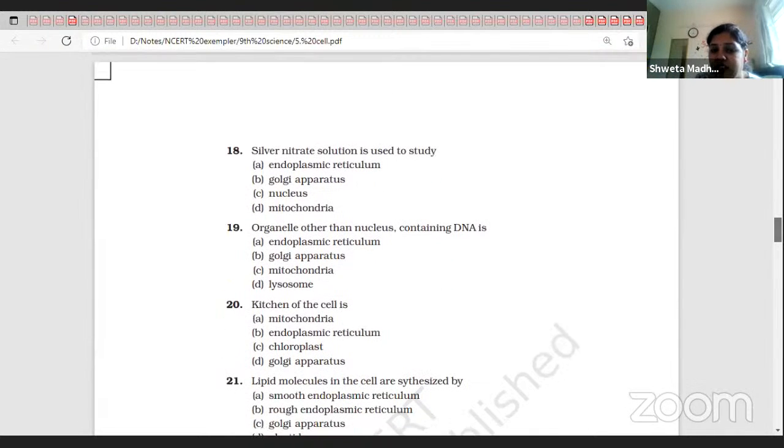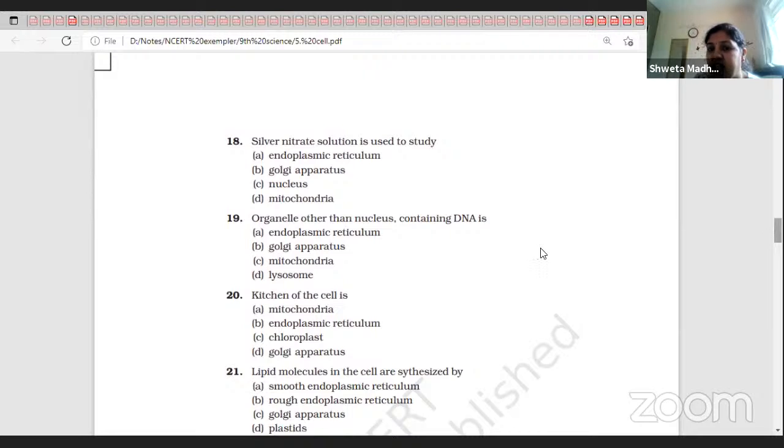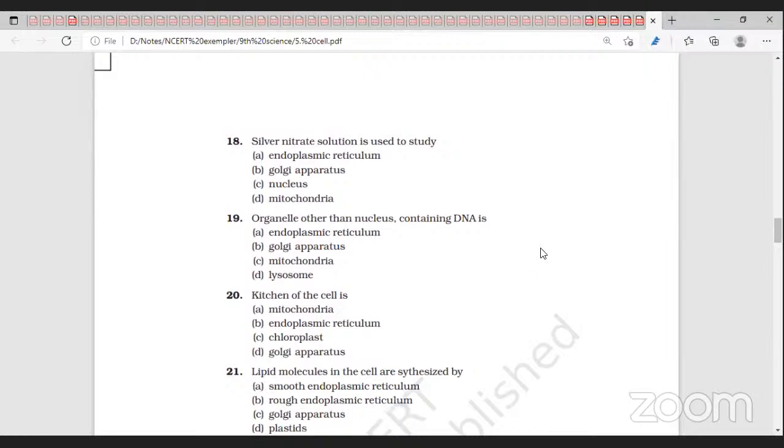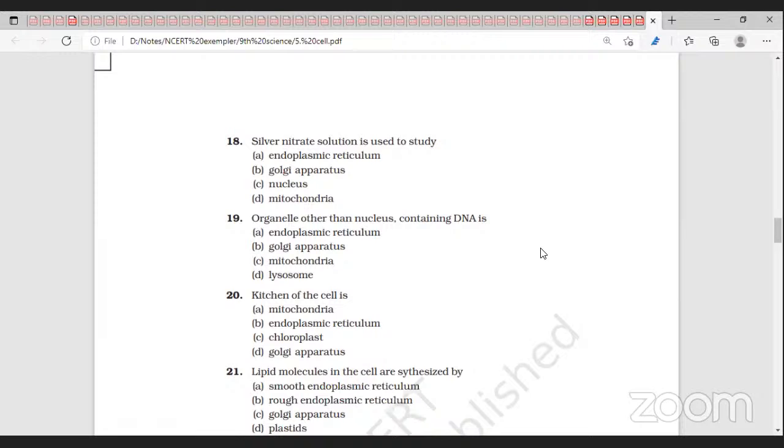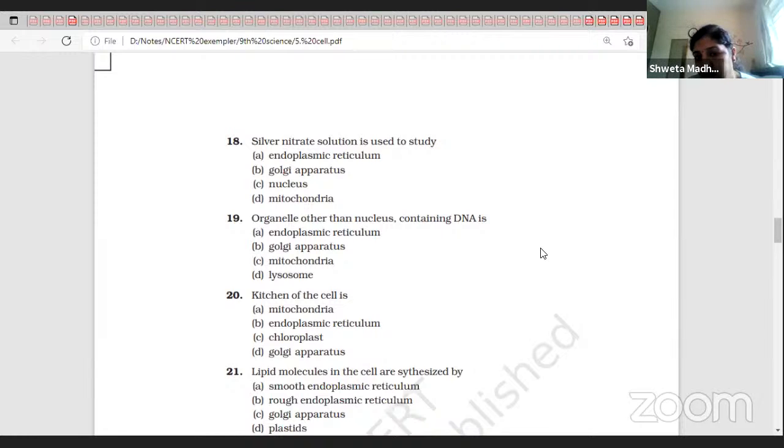Organelle other than nucleus containing DNA is mitochondria, and plastids. Plastids and mitochondria both contain their own DNA because they have ribosomes. So they can produce their own protein and therefore they can synthesize their own DNA.